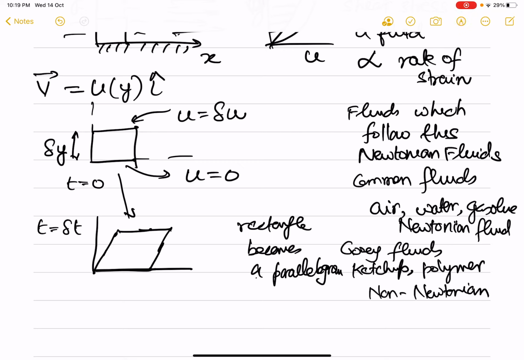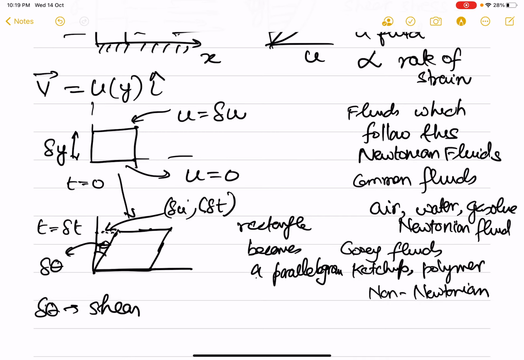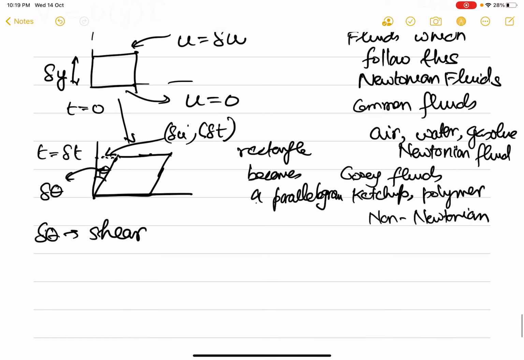And here, what is this distance? This distance will be equal to delta u times delta t. Let this angle be delta theta. So delta theta is what we call the shear.